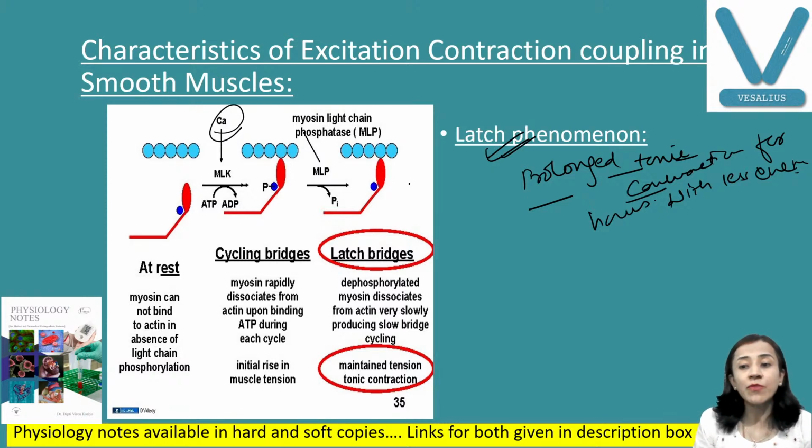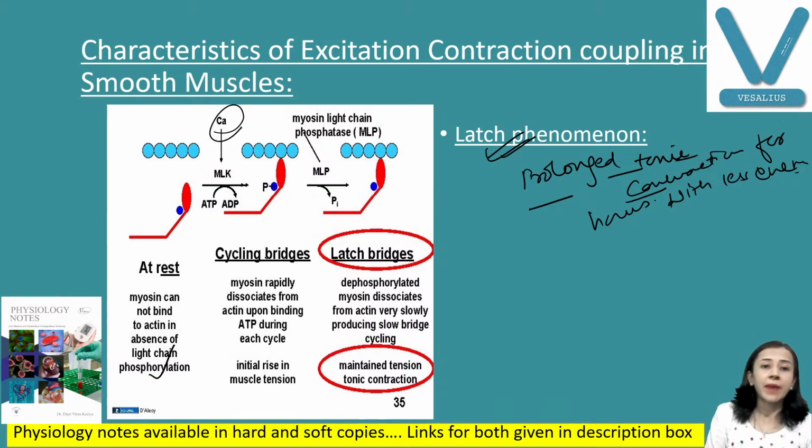Now, the maximum force of contraction in smooth muscle is always greater than in skeletal muscle, and this is because of the prolonged period of attachment. You can see here that the myosin head gets attached to the actin molecule for a long period of time. As we have discussed, attachment and detachment are both slow processes. At rest, myosin cannot bind with actin because of the absence of phosphorylation of myosin light chain kinase.